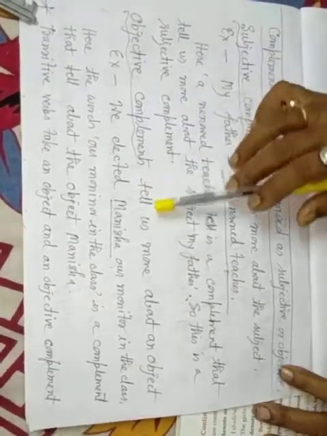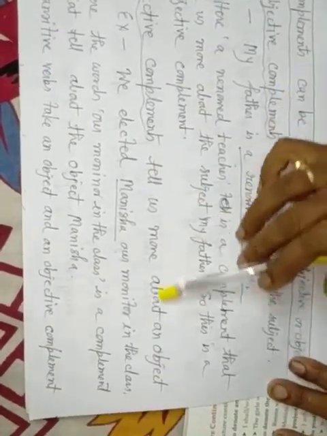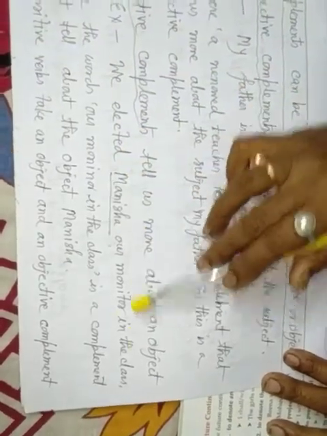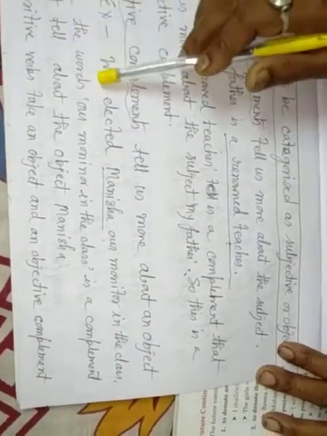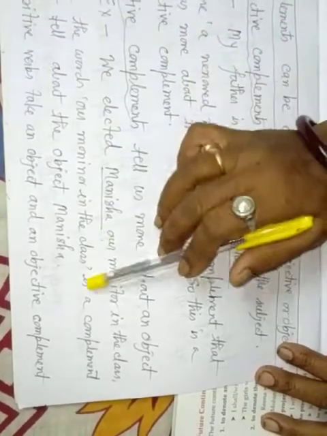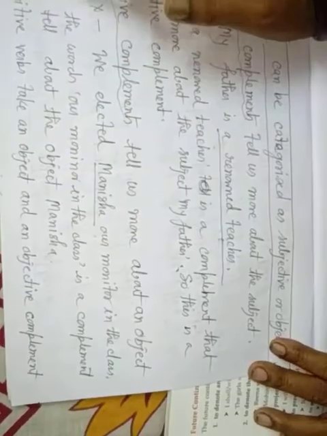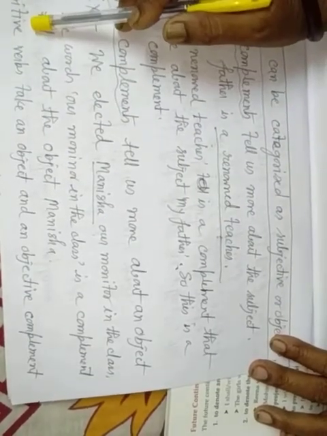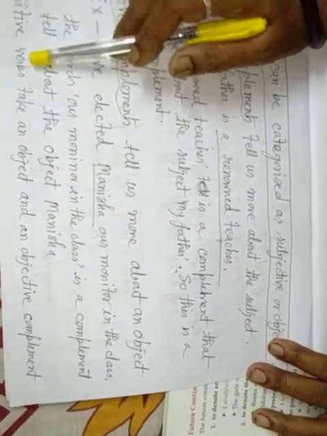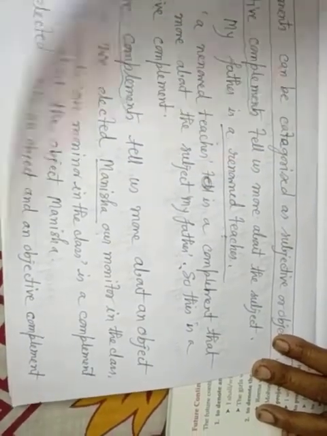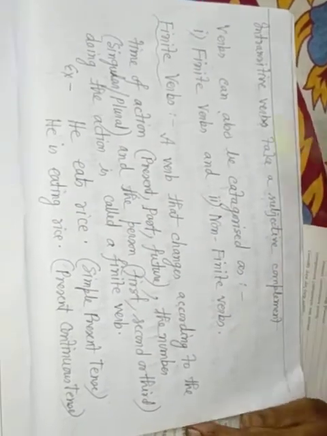Objective complement tells us more about an object. Example, we elected Manisha our monitor in the class. Here the words our monitor in the class is a complement that tells about the object Manisha. Transitive verbs take an object and an objective complement. Intransitive verbs take a subjective complement.